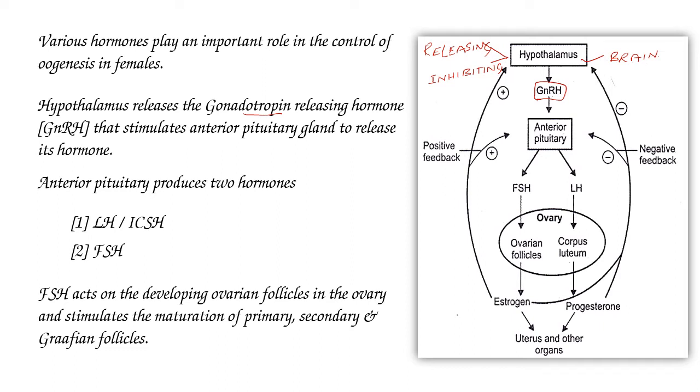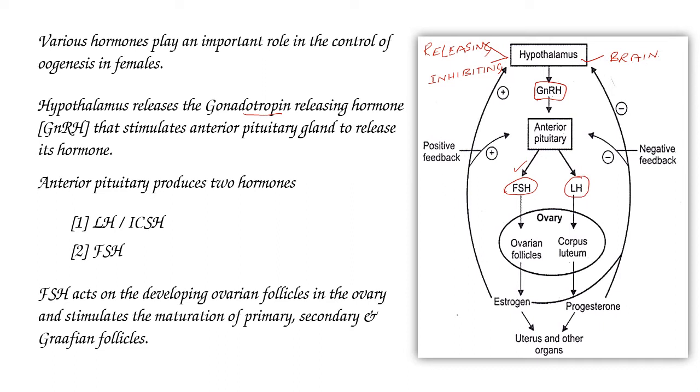In first PUC, you may have studied the hormones produced by the pituitary gland. The anterior pituitary gland produces ACTH, TSH, prolactin, growth hormone, FSH and LH. And due to stimulation by the gonadotropin releasing hormone, it produces two hormones, follicle stimulating hormone and luteinizing hormone.